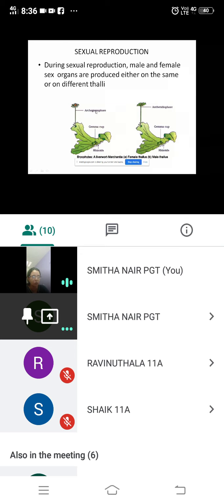So archegoniophore is present in female thallus and anthridiophore is present in male thallus. So here the male and female sex organs are produced. Either both would be on the same thallus, or both would be on different thallus. So here archegoniophore is present. This is female thallus. Here anthridiophore is present. This is male thallus.